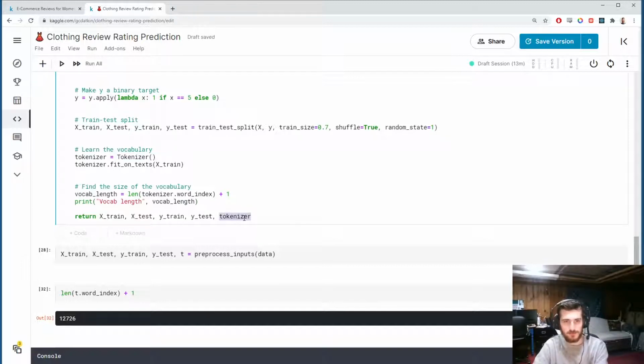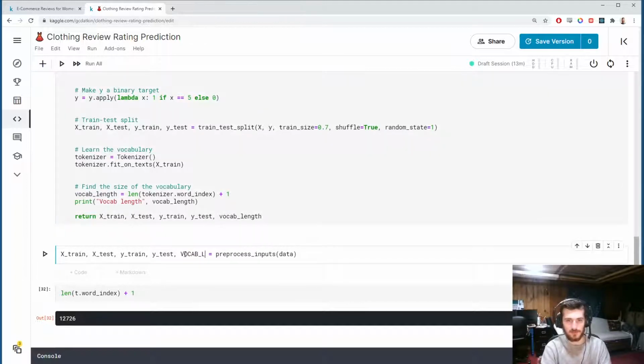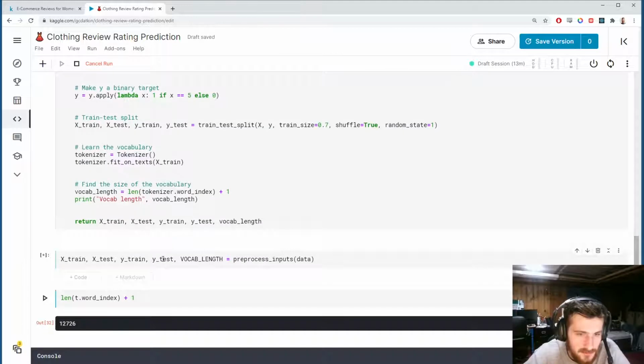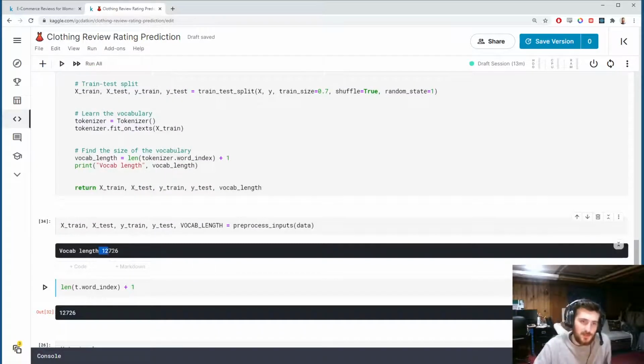And why don't we return it at the end here? And we'll store it in a final variable like this, vocab length. Okay, so now if we run this, it prints it out. I'll put a colon.